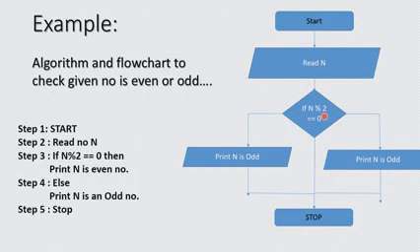If n modulus 2 is equal to 0, then it has two branches, yes and no. If yes, then the number is even, and if no, then the number is odd. So if the number mod 2 is equal to 0, then it will be an even number, and if not, then it will be an odd number, and stop.